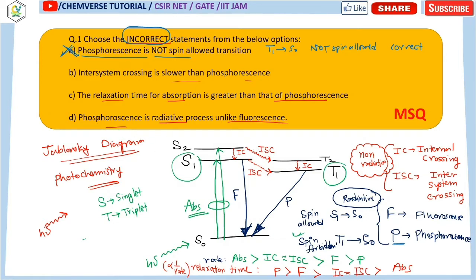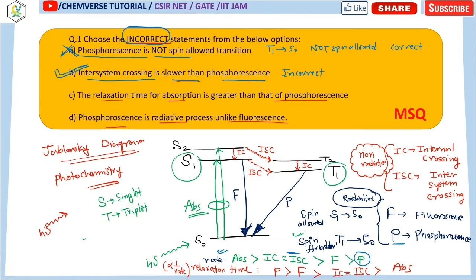Now the second option is that intersystem crossing is slower than phosphorescence. If you follow the rate, intersystem crossing is faster than phosphorescence. Phosphorescence is the slowest step. So this option is incorrect, so we can mark this one.